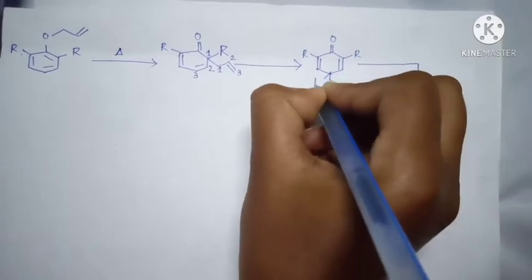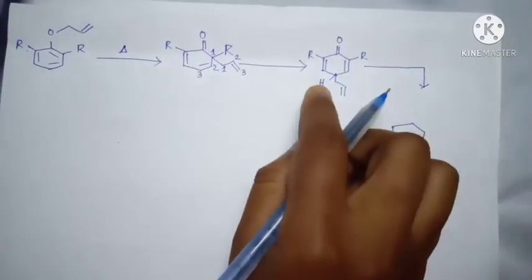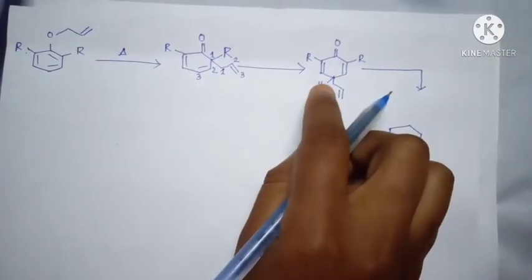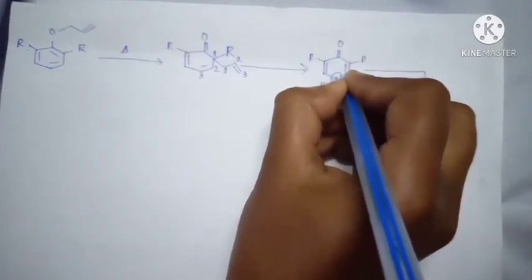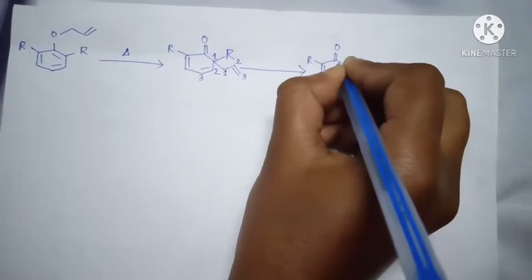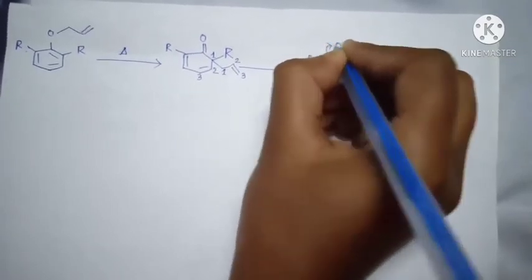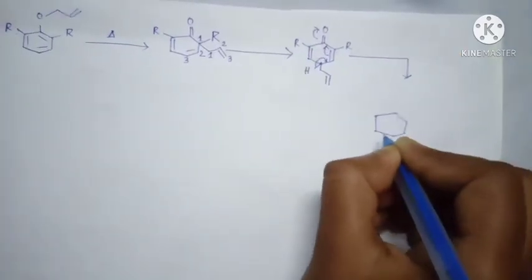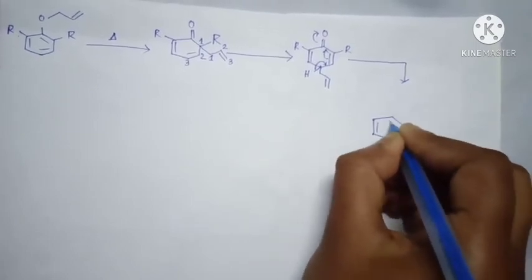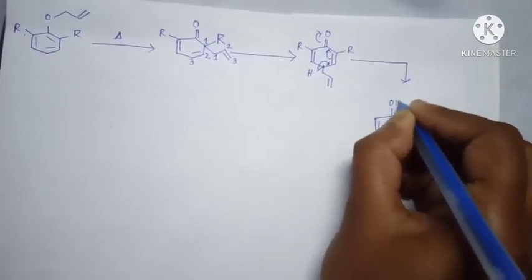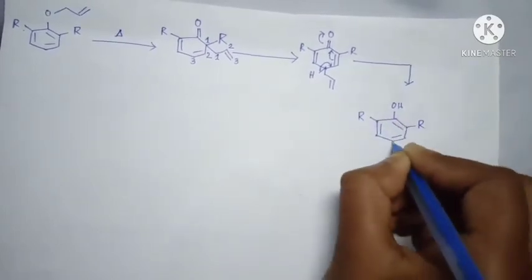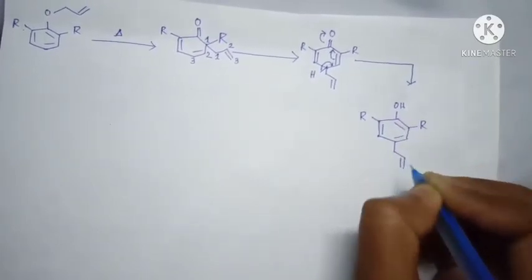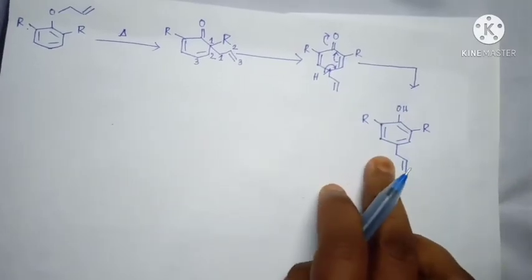Here one hydrogen is present, and that's why this compound wants to gain its aromaticity, so the hydrogen shifts to here, this bond shifts to here and this bond is broken, and the final product is this. And this is the final product.